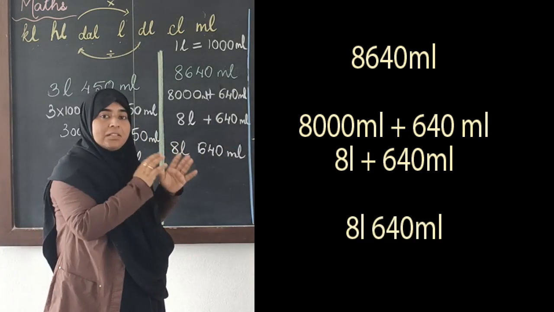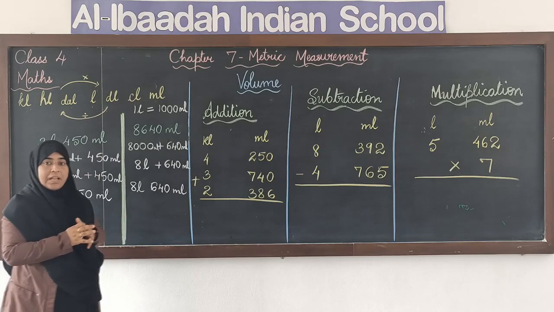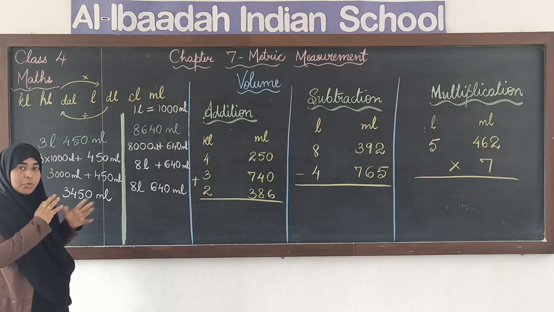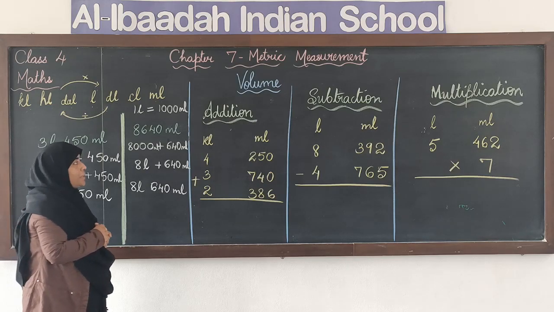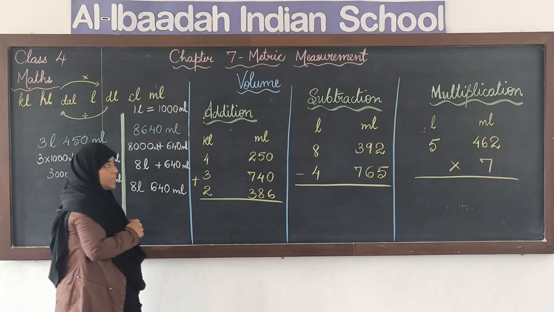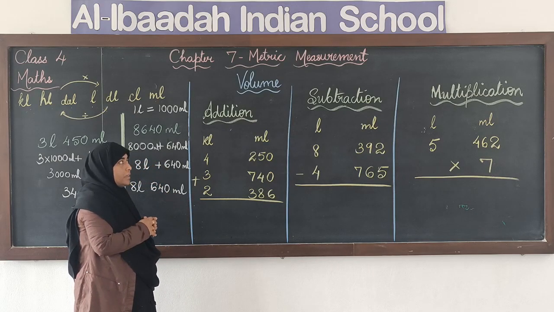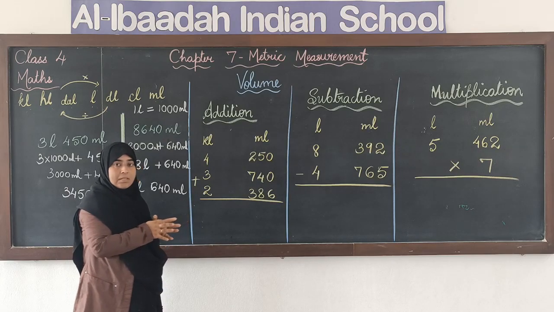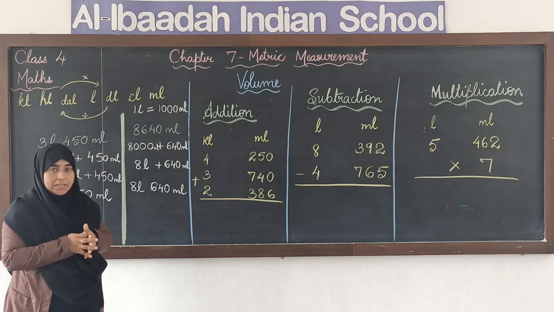Conversion of length, weight and volume, it's the same. The same steps we have to follow, only we need to take care of the units. Units are different but the steps are the same. Next we are going to do addition, subtraction and multiplication of volume or capacity. The steps and methods are the same as what we did in length and weight.